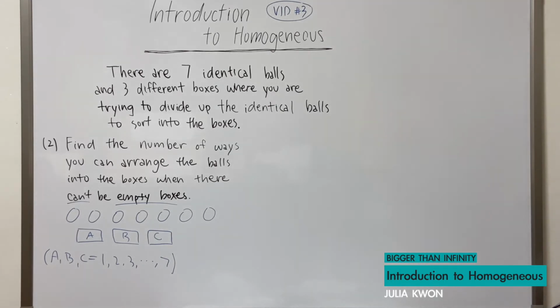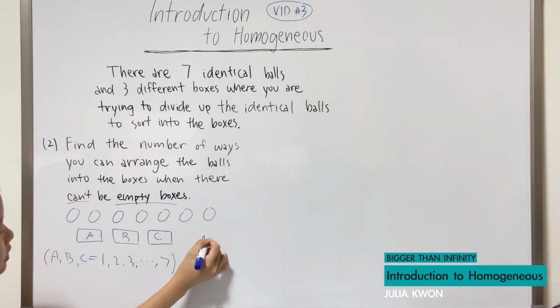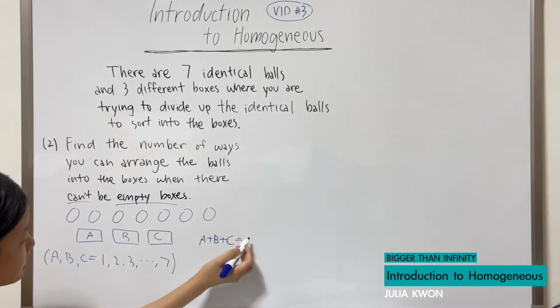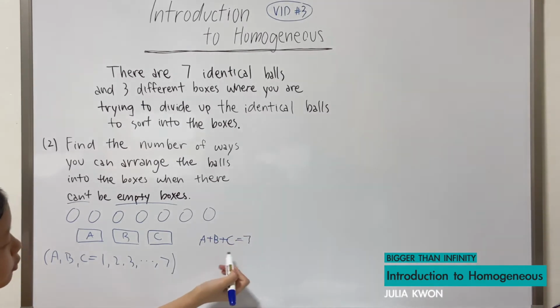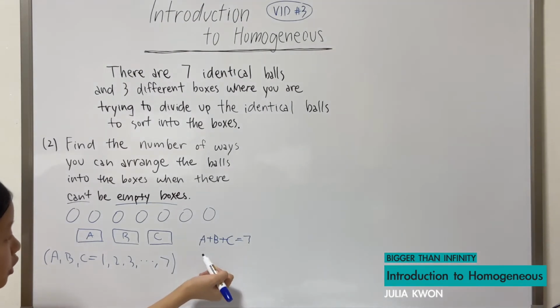So basically here it means A plus B plus C is equal to 7. But we're going to replace the A with lowercase a plus 1, replace the B with lowercase b plus 1, and replace the C with lowercase c plus 1.